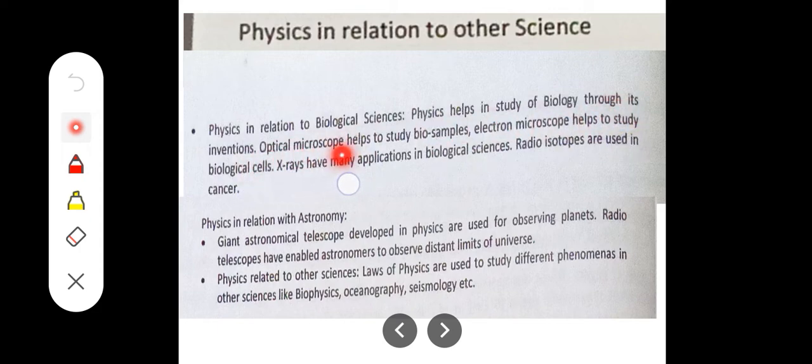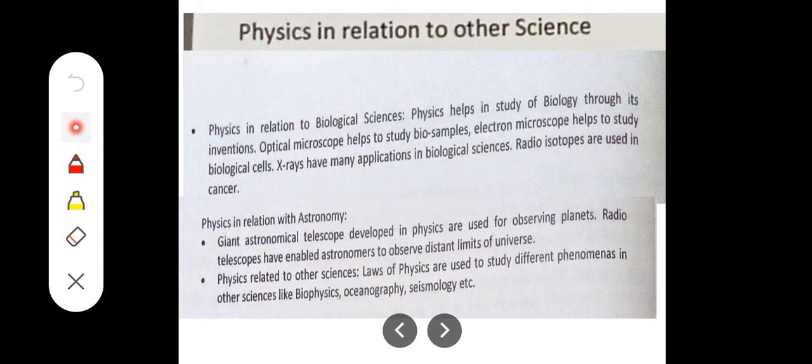Optical microscope helps to study biosamples. Electron microscope helps to study biological cells. X-rays have many applications in biological sciences. Radioisotopes are used in cancer treatment, right?